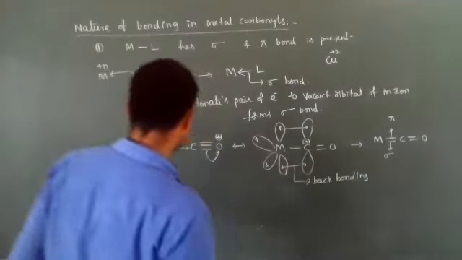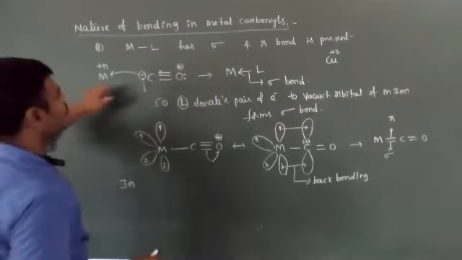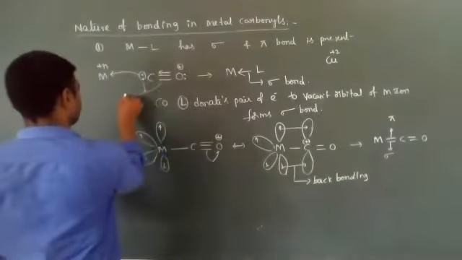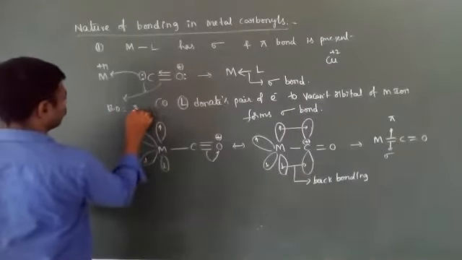So in metal carbonyls, what is the bond order of CO? The bond order of CO is equal to 3.